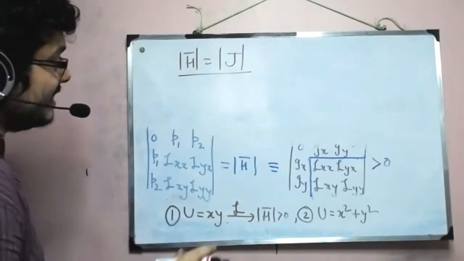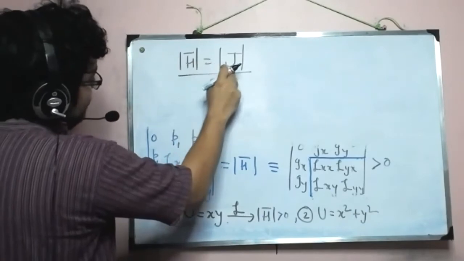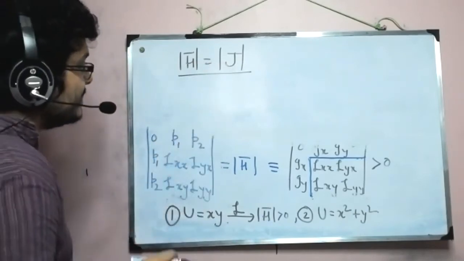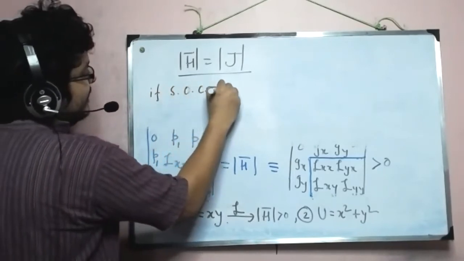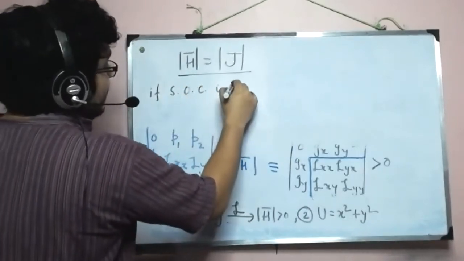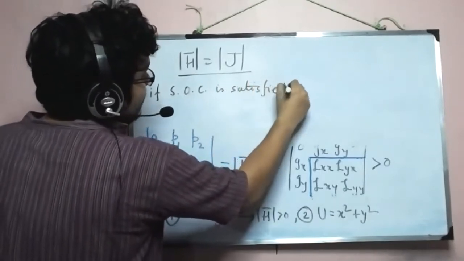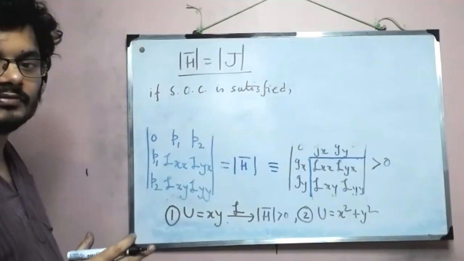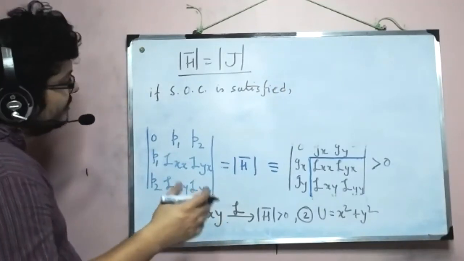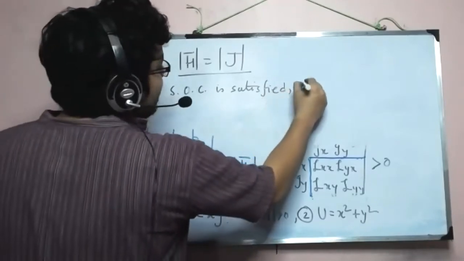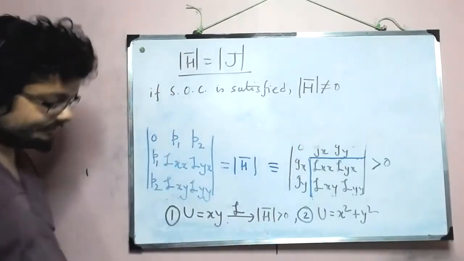So what I'm saying is, given that the border Hessian is equal to the Jacobian in the constraint optimization case, if SOC is satisfied, and this is a very important sentence, if SOC is satisfied, that indeed we found a maximum or a minimum, which we are looking for in the first place, then the border Hessian is not equal to 0, correct?